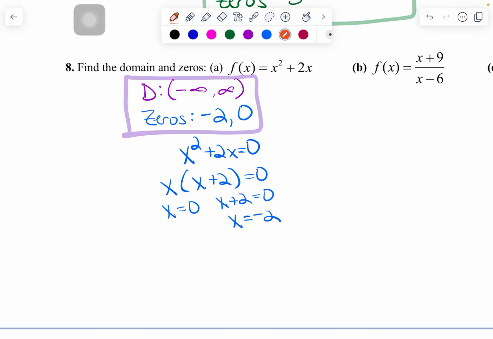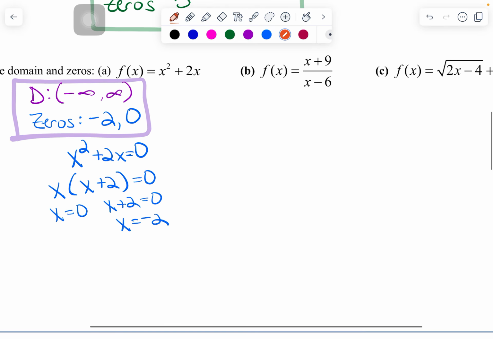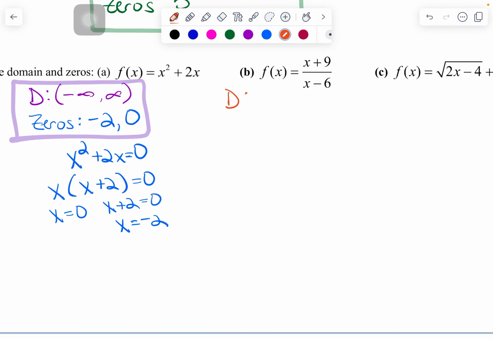All right, I'm going to slide over to part B. Okay, still want to find domain, still want to find zeros. So I'm going to make D for domain because I'm super creative like that. So for my domain here, I want to look for fractions. And yes, in part B, I clearly have a fraction. So the problem with fractions is we cannot let the denominator equal 0, right? When the denominator is equal to 0, you get some number divided by 0, which is undefined. And mathematicians, we don't like graphing points that are undefined. It doesn't go well.